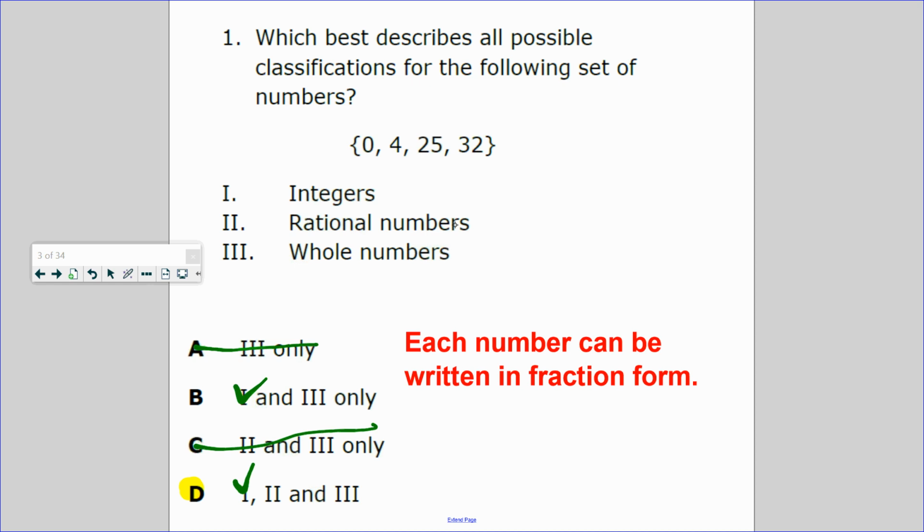Rational numbers. Rational numbers could be decimal or fraction. Can these be written as decimals or fractions? 4. Can 4 be written as a decimal? If I go to the store and see a sign that says $4, can it be the same as saying $4.00? Yes. So it could be a rational number. So it could be 2. Oh, well, it's D. A whole number, positive right there. Or 0. No decimal, no fraction.